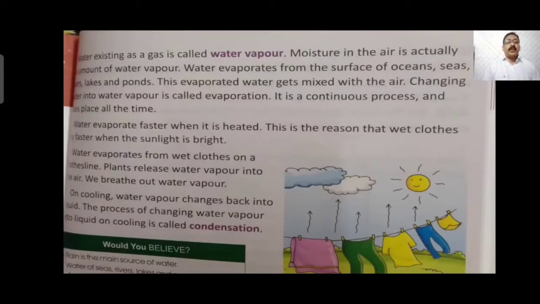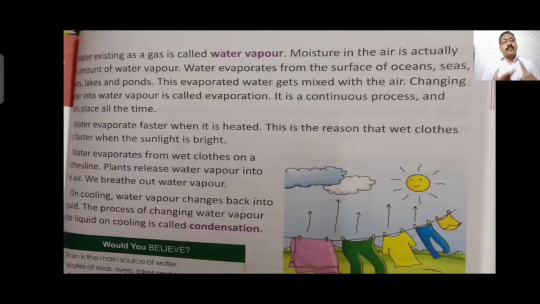Now, the process of evaporation takes place everywhere. If you put wet clothes outside to dry, you will find within 1 hour the clothes will dry, because whatever water is there in those clothes is evaporated by the heat of the sun.